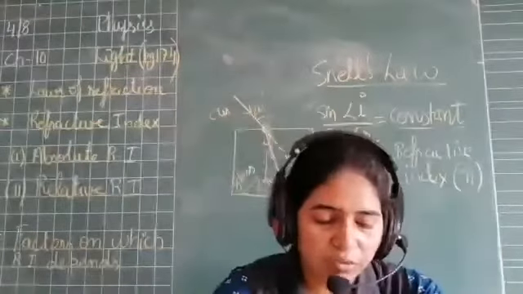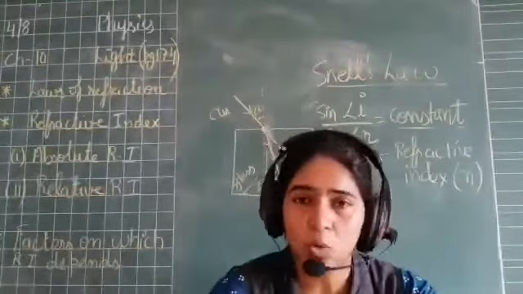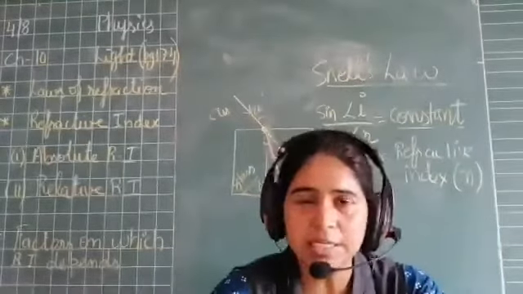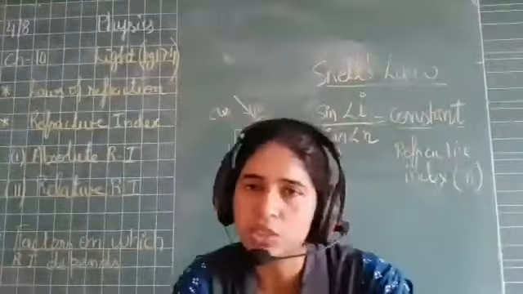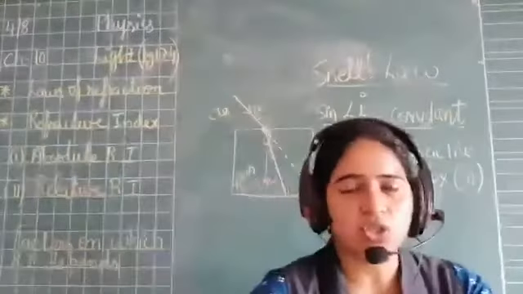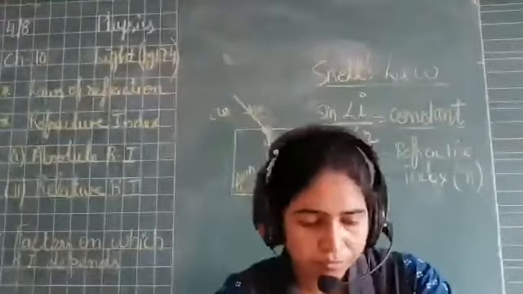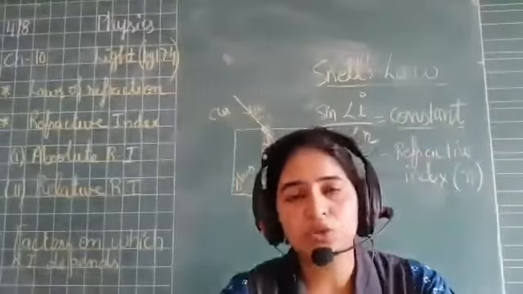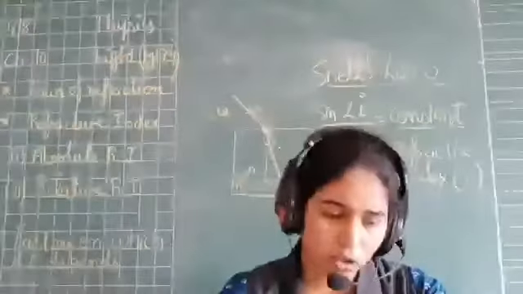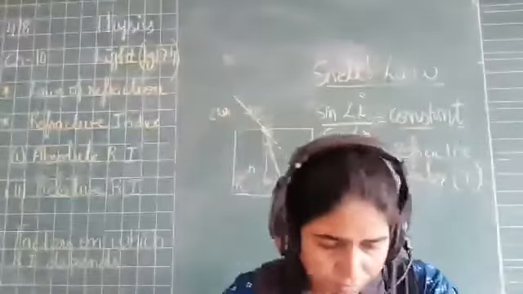Underline, this is very very important. Refractive index होता क्या है? The extent to which the direction of the incident ray will change when it enters another medium, that is your refractive index, right?